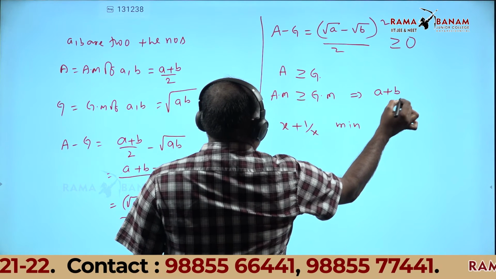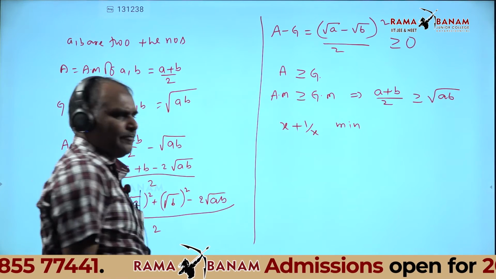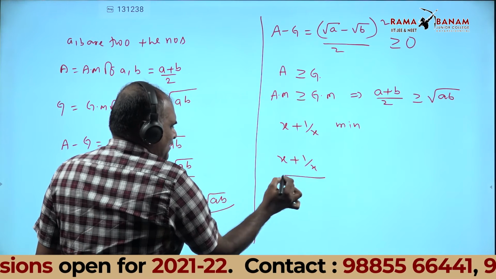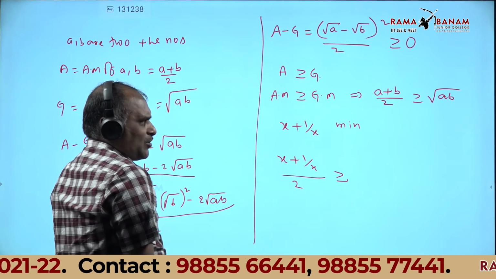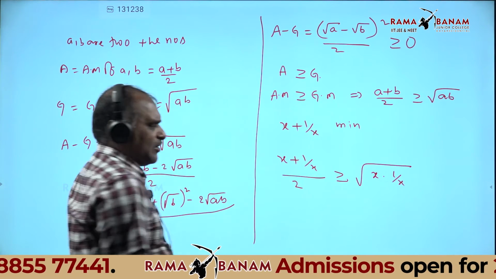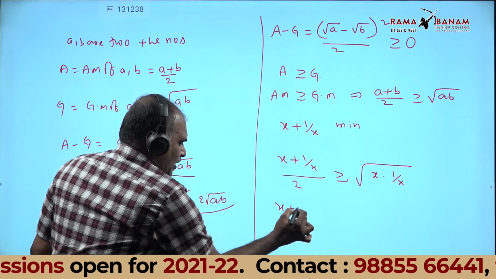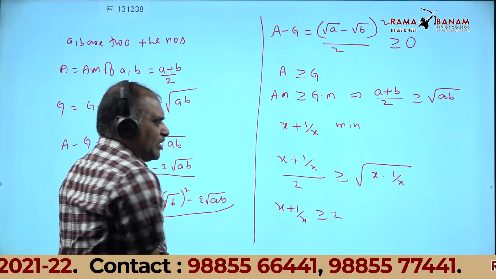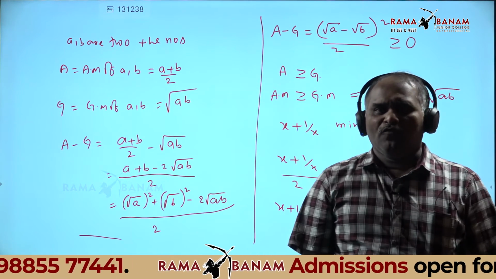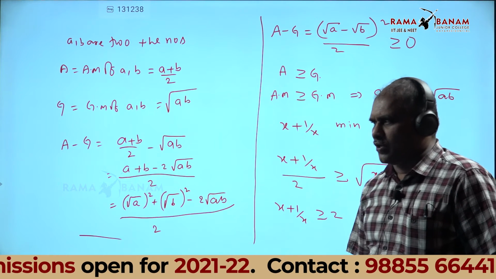AM, A plus B by 2, is greater than or equal to GM, root over AB. Therefore, observe: x plus 1 by x whole divided by 2 is greater than or equal to the square root of A into B, where A is x and B is 1 by x. Therefore, x plus 1 by x is greater than or equal to 2 into root of x into 1 by x, where x cancels. What is the root of 1? 1. Therefore, x plus 1 by x is always greater than or equal to 2.